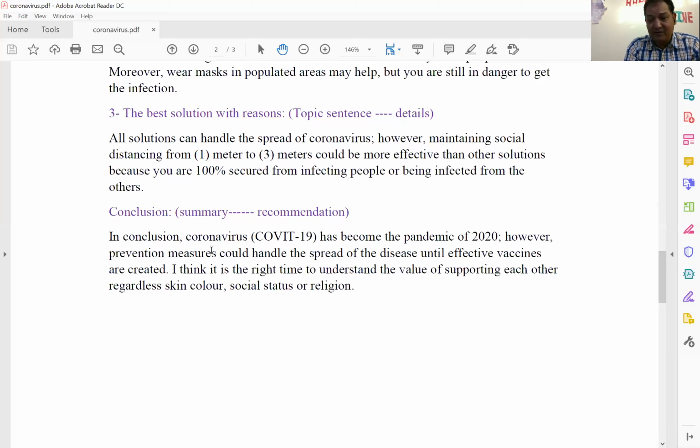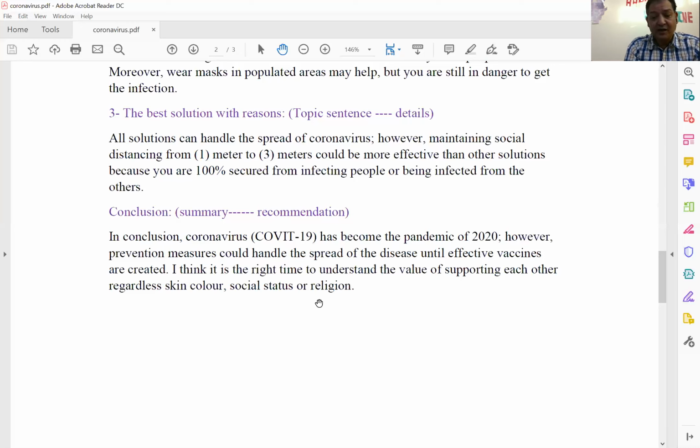This is a summary because in this long sentence I talked about why I wrote this essay. I summarized the main points of this essay. That's okay. And now in the second sentence, I'm going to give a recommendation. I think it is the right time to understand the value of supporting each other regardless of skin color, social status, or religion. Like this,